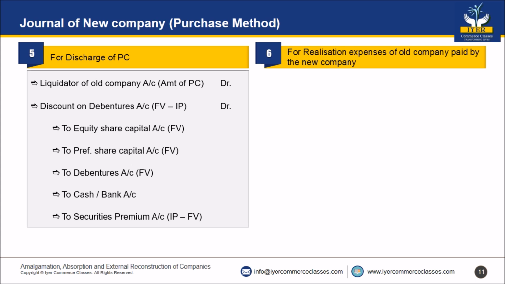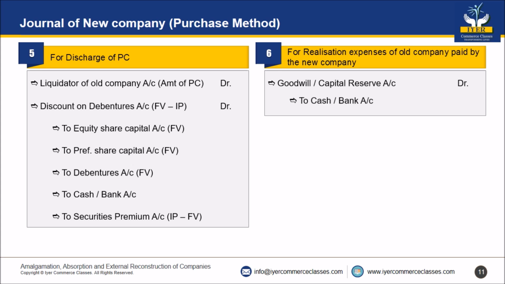Step number 6, for realization expenses of old company paid by the new company. The entry will be goodwill or capital reserve account debit to cash bank account.